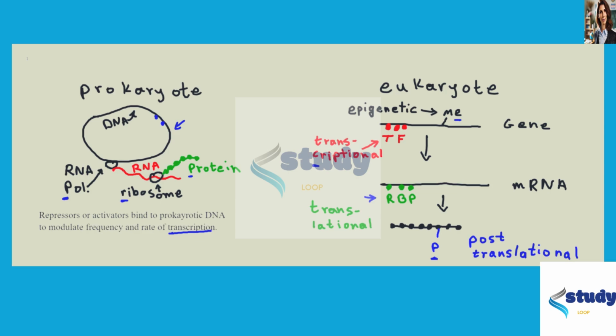Choice C, prokaryotes regulate gene expression with the help of repressors and activators. That is true, whereas eukaryotes regulate expression by degrading mRNA transcripts, thereby controlling protein levels. That is not a wrong statement, but it is not a complete statement, because that is only one step among the many steps where eukaryotic gene expression can be regulated. So choice C is less wrong than choice B, but it's not as right as choice A.